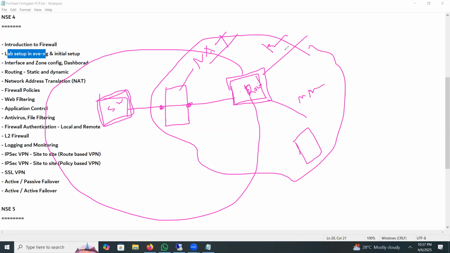MPLS configuration will be changed, routing configuration will be changed. You need to do routing, but you don't want that. You don't want any configuration on the router to be changed. You will just push or set the firewall here without changing any configuration of the router. So you should use the firewall in layer 2 mode or transparent mode. So now this should be the layer 2.